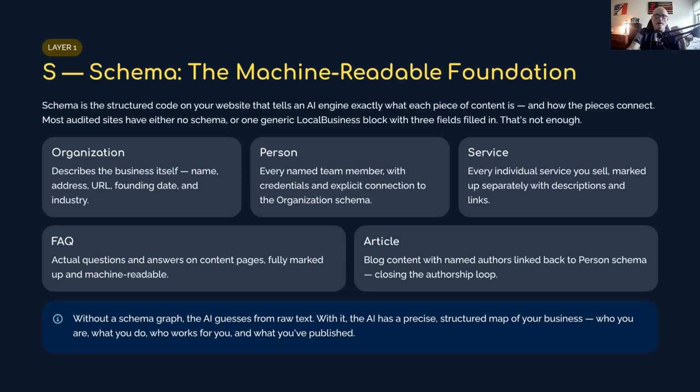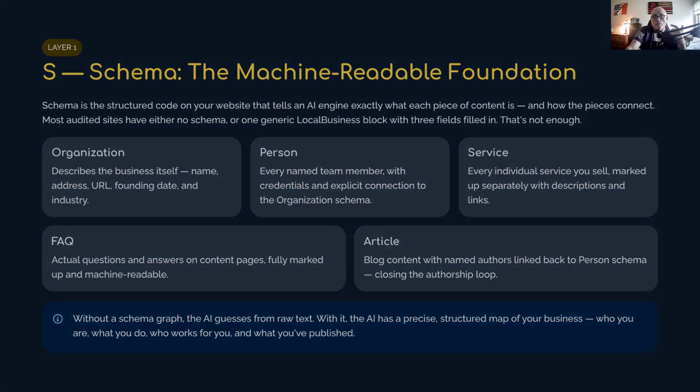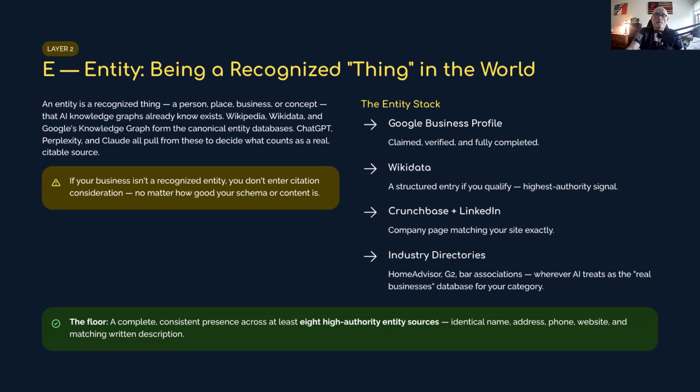Google Knowledge Graph is built on top of both, and every major AI engine, ChatGPT, Perplexity, Claude, pulls from these graphs to decide what's real and what's a citable thing. If your business is a strong entity, you show up in the citation candidates whenever your domain is relevant. If your business isn't a recognized entity at all, you don't enter consideration no matter how good your schema or content is. The schema you just built only matters if there is a recognized entity for it to describe.